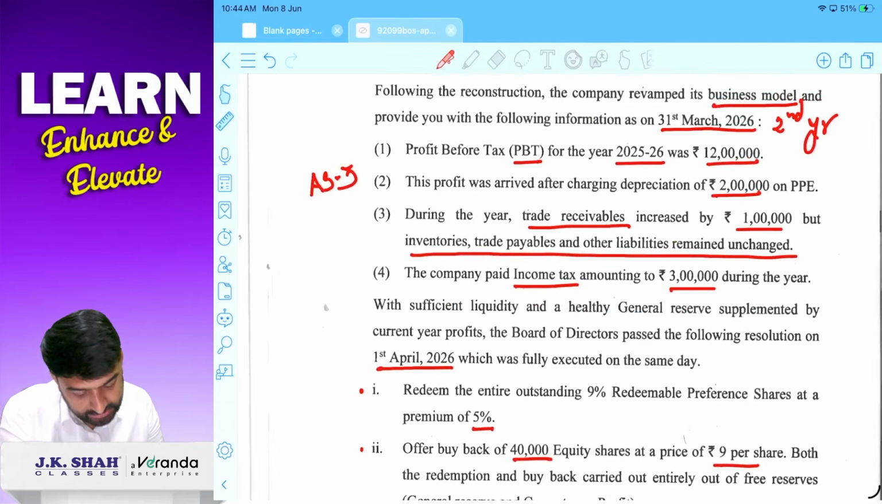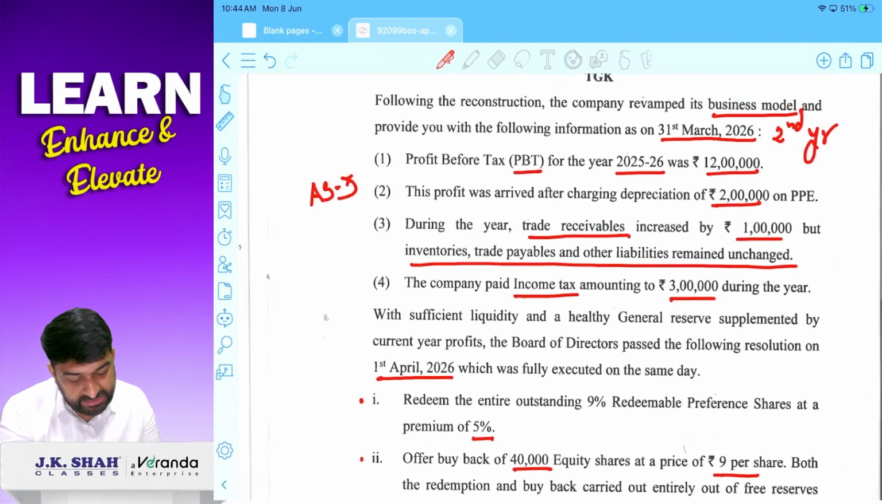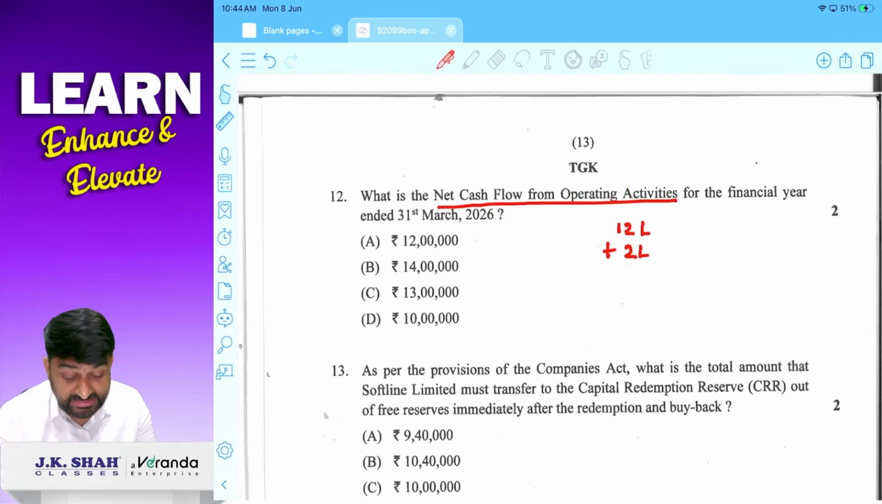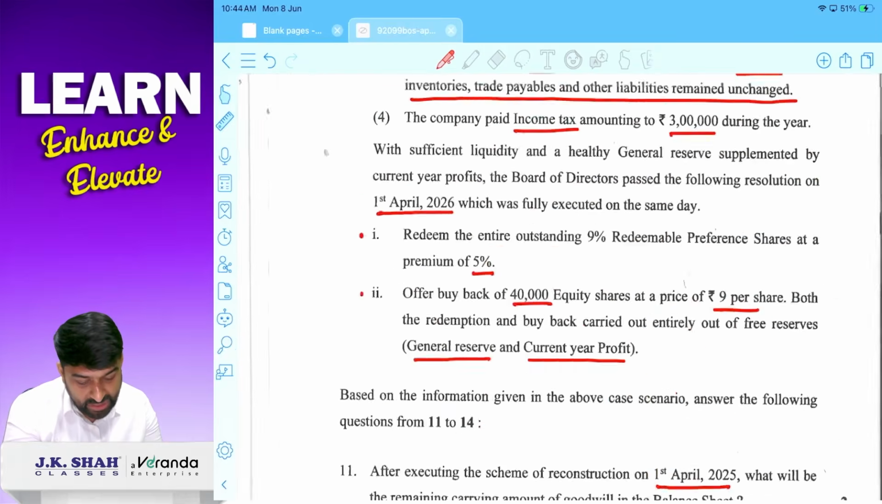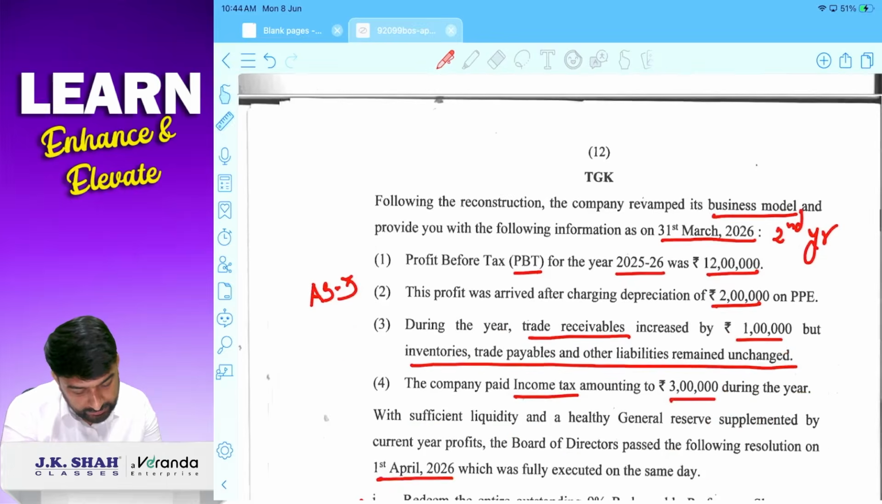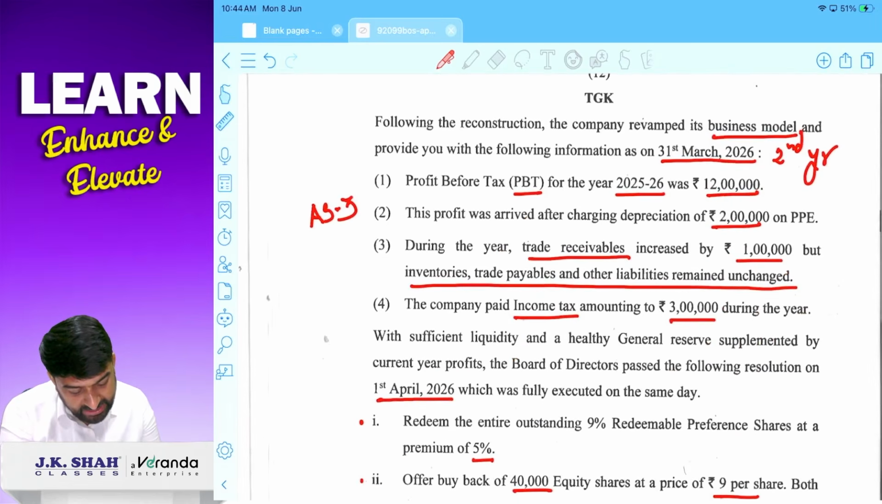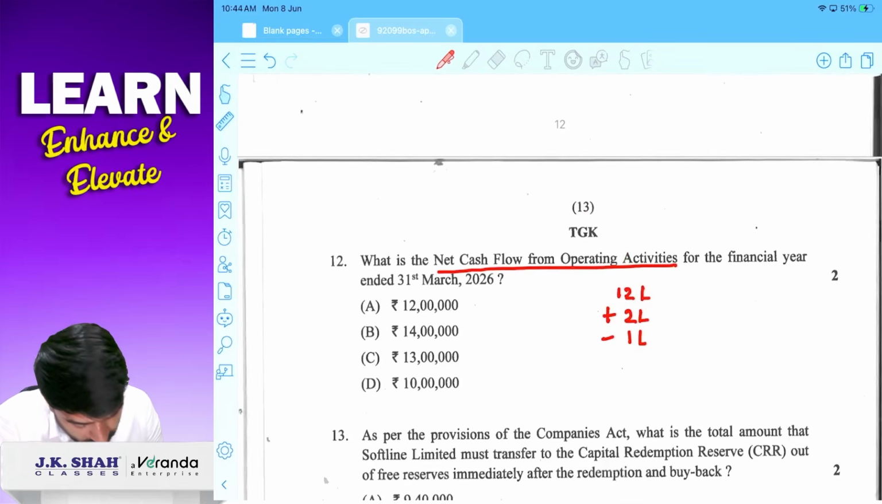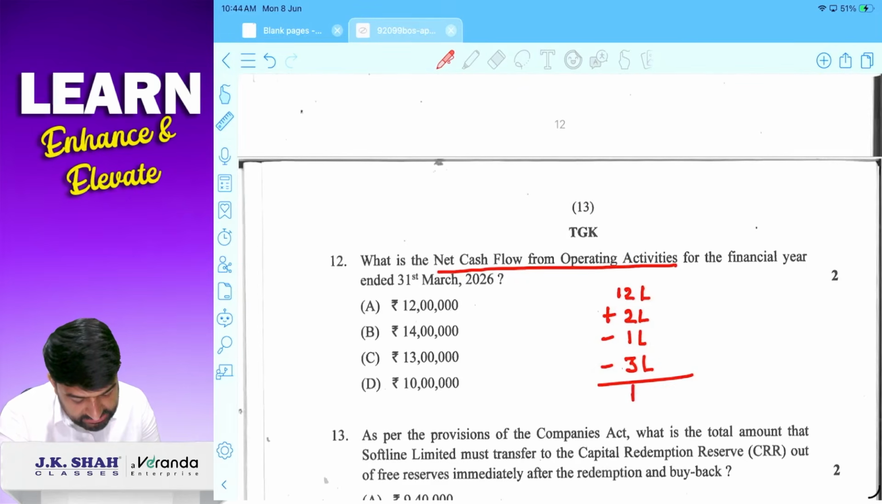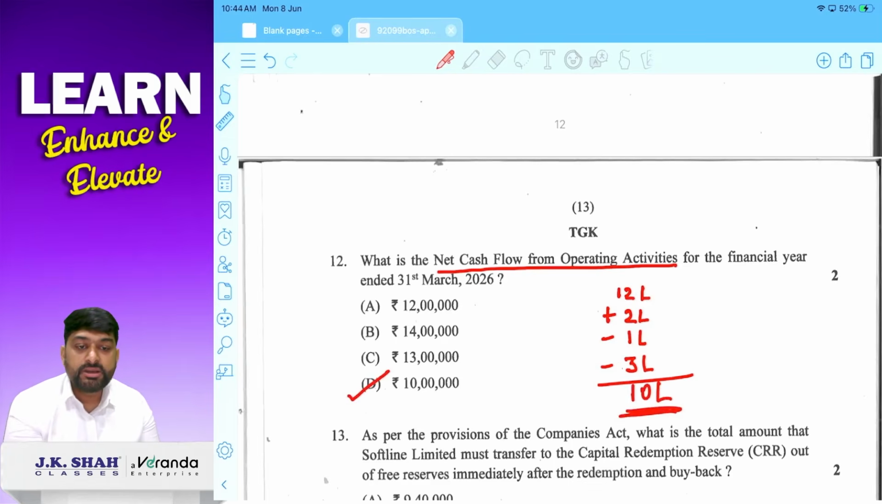That is 2 lakh. Then trade receivable is increased by 1 lakh. So if it is an increase in current asset, our money is blocked in trade receivable. So 1 lakh will be deducted from cash flow. Correct? And the company paid income tax 3 lakhs. So cash has gone out, 3 lakhs. 14 minus this, 10 lakhs. 10 lakhs is the answer, D. Have you understood this?